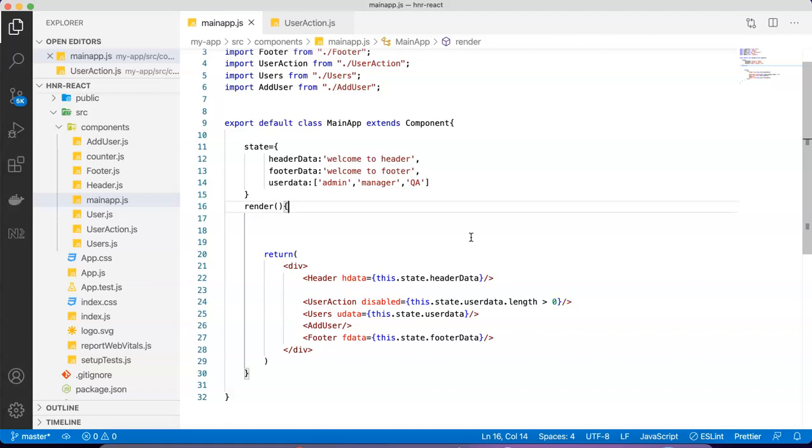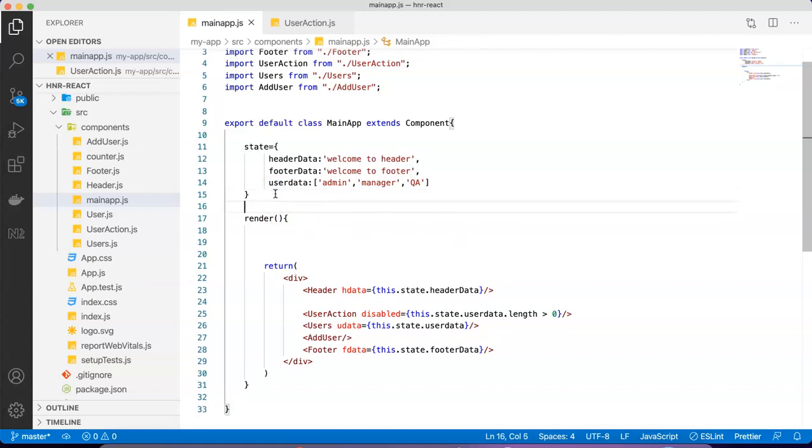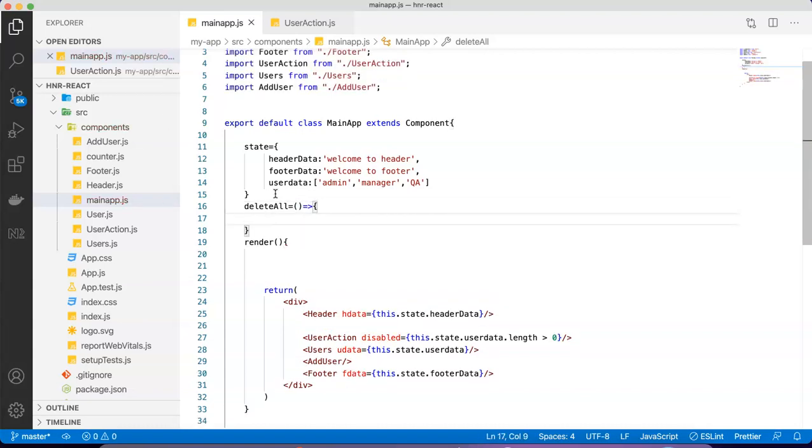So for this, I'll create one function here by saying deleteAll, and in this deleteAll I can write a function by saying this.setState.